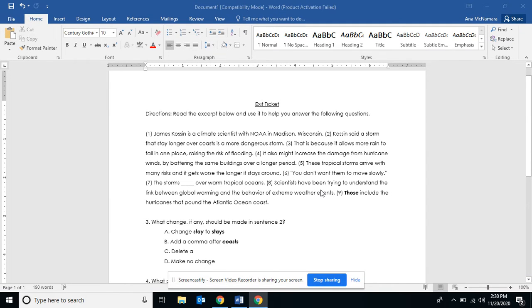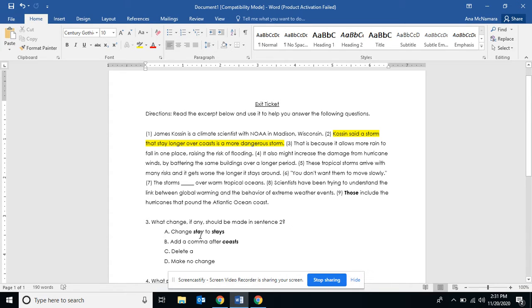Right, let's go on to question number 3. Question number 3 says, what change, if any, should be made in sentence 2? Let's go ahead and highlight sentence 2 so we can really focus on it. Let's read it. Costin said a storm that stay longer over coasts is a more dangerous storm.